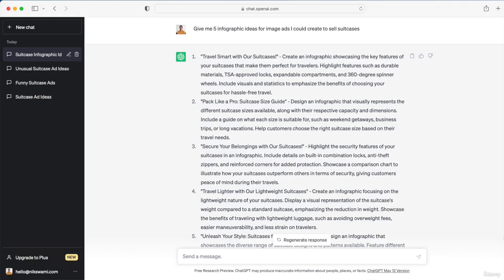So here's ChatGPT's response, and from these I particularly like the 4th idea. So create an infographic focusing on the lightweight nature of the suitcase. Display a visual representation of the suitcase's weight compared to a standard suitcase, emphasizing the reduction in weight. Showcase the benefits of traveling with lightweight luggage, such as avoiding overweight fees, easier maneuverability, and less strain on travelers. So this image ad could be as simple as having a side-by-side comparison of our suitcases versus other suitcases, and then highlighting the weight difference and the benefits that provides.